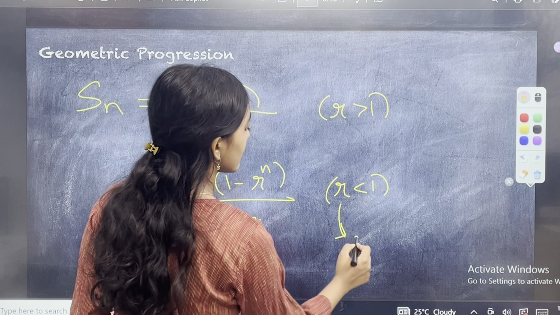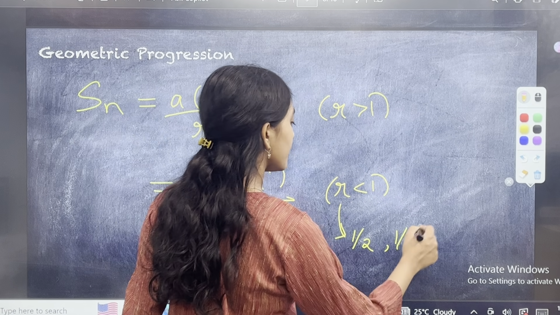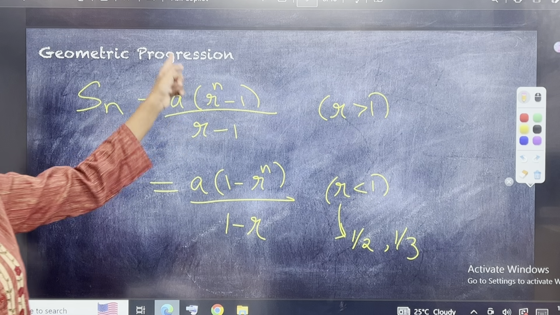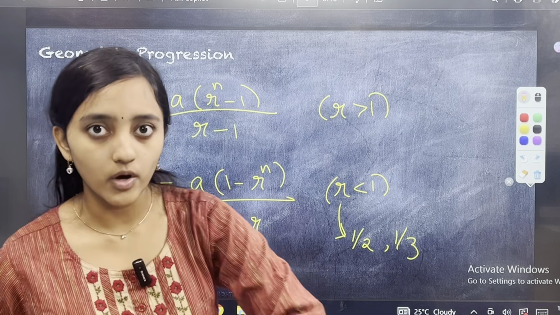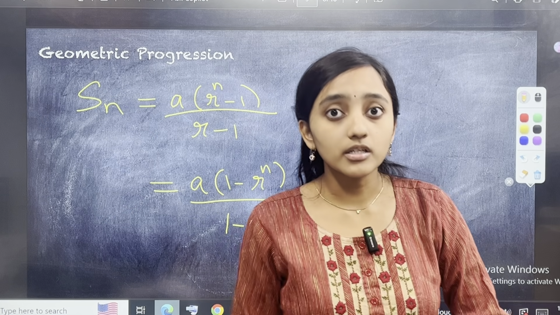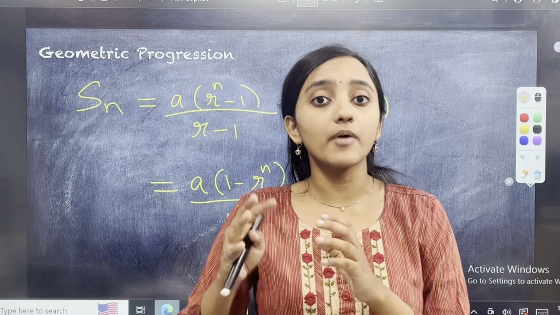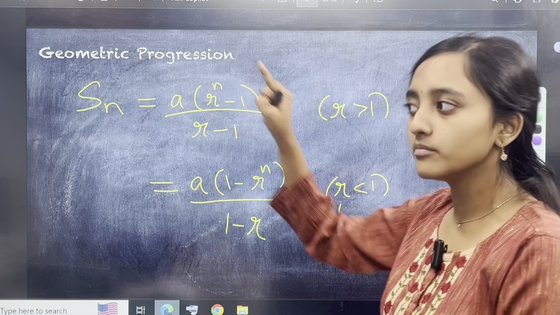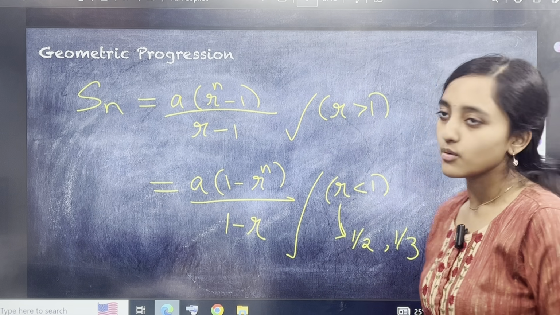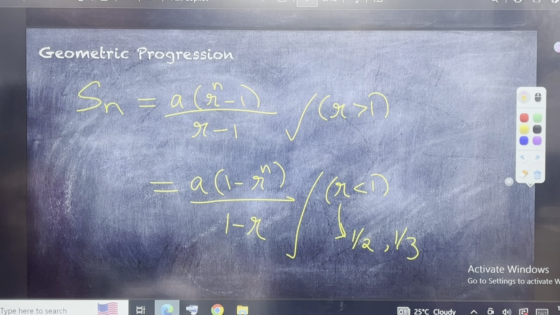What do I mean by R is less than 1? If the common ratio comes out as 1 by 2, 1 by 3, any fraction, this is the formula. Please make a note: here it is R power n minus 1 by R minus 1. It is not just R power n minus 1. When you have to find the nth term, then it is A into R power n minus 1. Here it is R power n minus 1 by R minus 1. Please make a note of these two formulas. We will also apply them in the questions that follow. So please make a note. Okay?